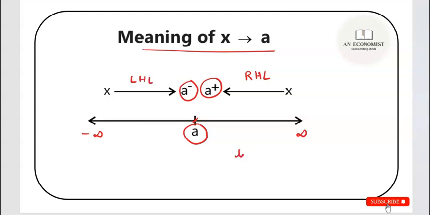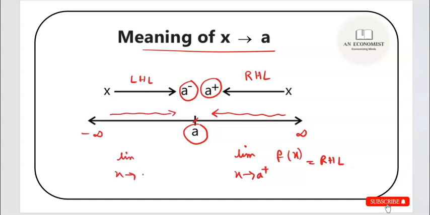Now mathematically, if you want to explain, you will write limit x tends to a plus, and suppose your function is f(x). If you calculate this expression, this will give you your right hand limit, which denotes this particular side, that is you are approaching towards the value a from the right hand side. And if you approach a from this side, it will be limit x tends to a minus of f(x), and this will be nothing but your left hand limit.